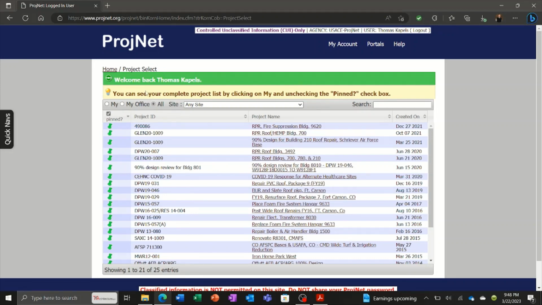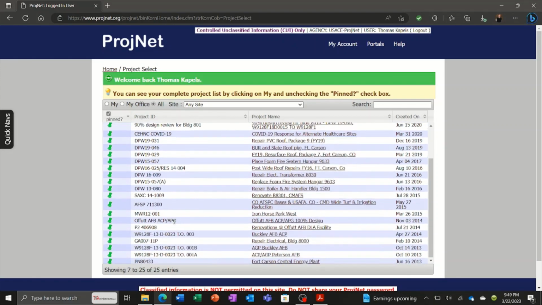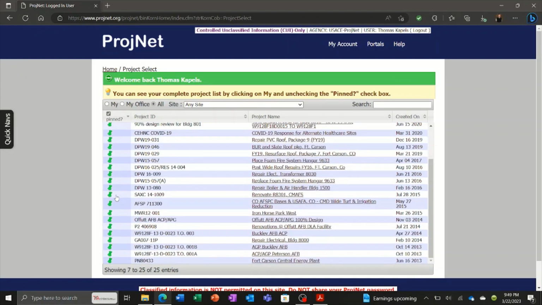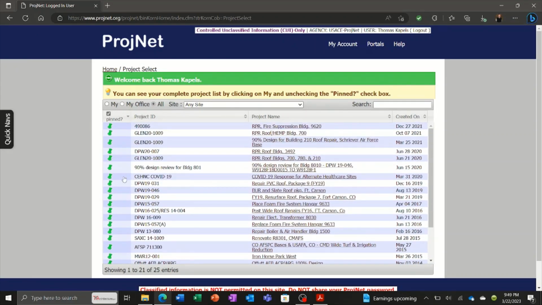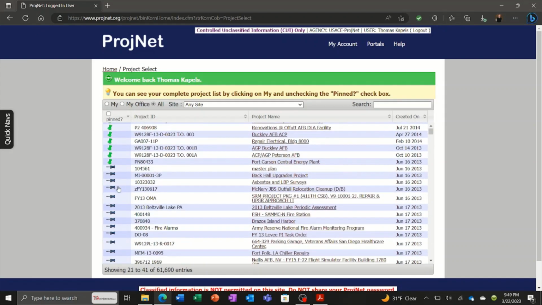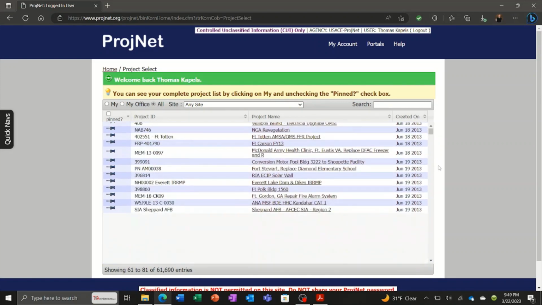And this screen shows all the projects that are assigned to you. So this is about 25 entries here that I have underneath my profile. And you see this on the far left side, these green pins. These are projects that I pinned or have been pinned to me because I've been assigned to them. If you click this box, now it expands this. You can see that there are 61,690 entries underneath here, or projects. Going past the ones that I have pinned, you have all these other projects that are not pinned.